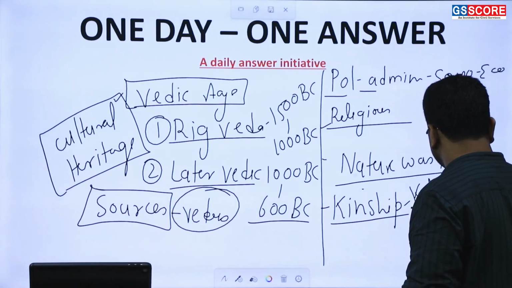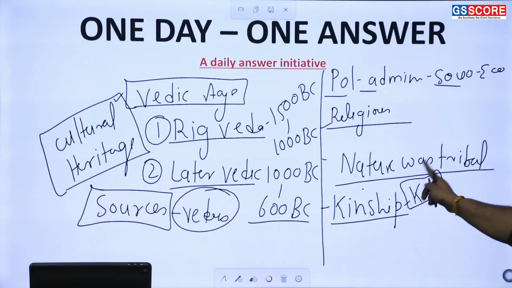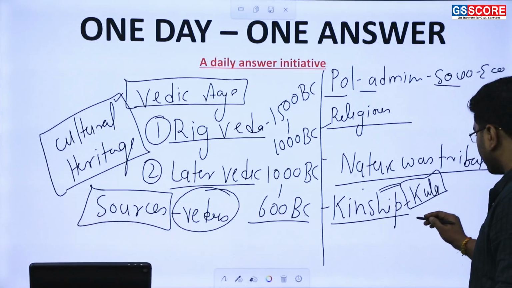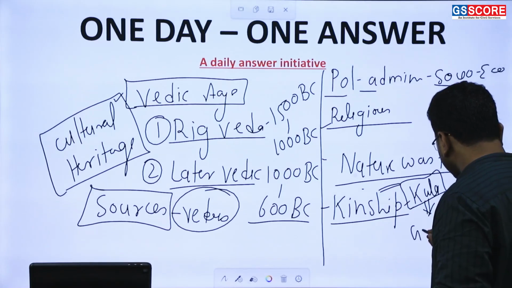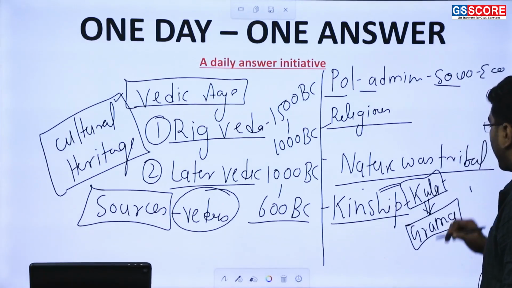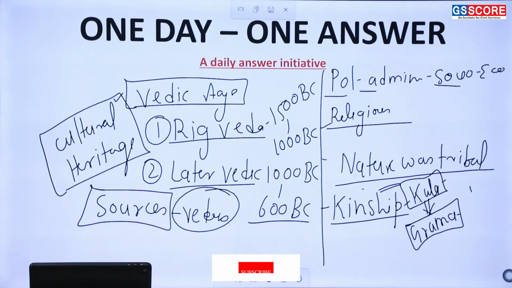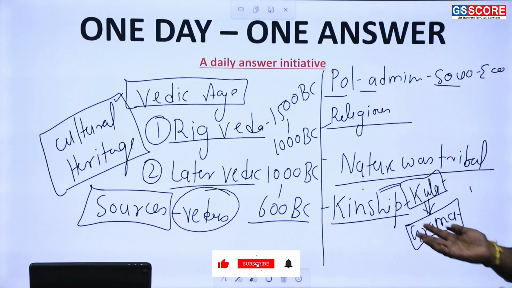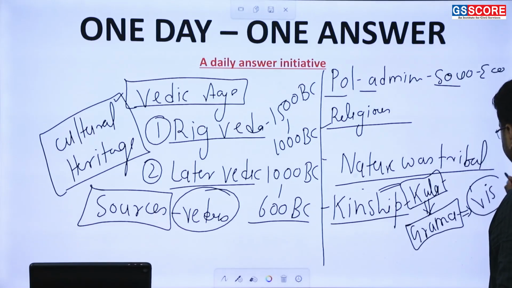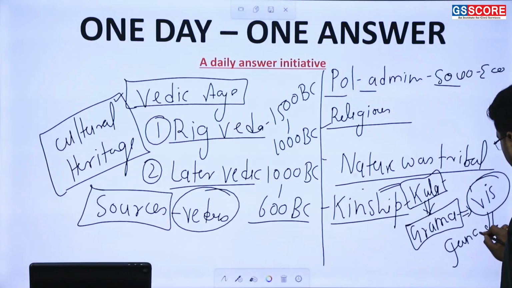The smallest unit was called Kul. Kul consists of all those people being related with one another by kinship. Now some of the Kul combine together and they form Grama. The Kul has the head as Kulapa, Grama has the head as the Gramini. Some of the Grama have combined together to form a Vis, that is called a district, under the Visapati, and some of the Vis have combined together to form the Jana, that is the larger unit.